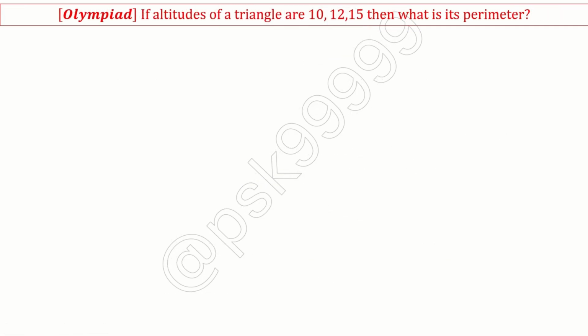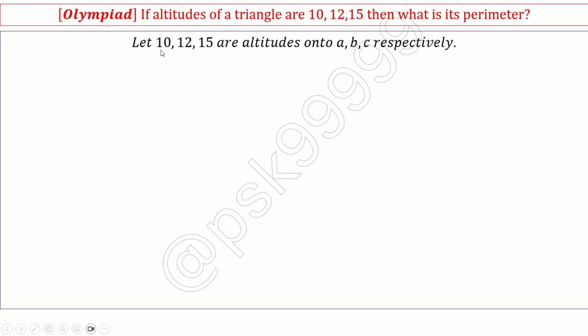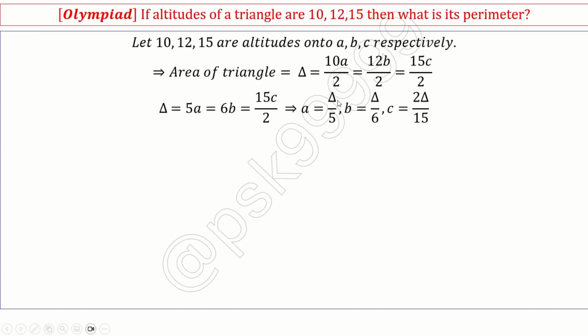If the altitudes of a triangle are 10, 12, and 15, then what is its perimeter? This is a simple problem. The only thing is you should know how to get the perimeter or area when altitudes are given. So let 10, 12, and 15 be the altitudes onto the sides a, b, c. Then we know that the area of the triangle is 10a by 2, 12b by 2, or 15c by 2, which simplifies as follows. If delta is the area, then a is equal to delta by 5, b is equal to delta by 6, c is equal to 2 delta by 15.